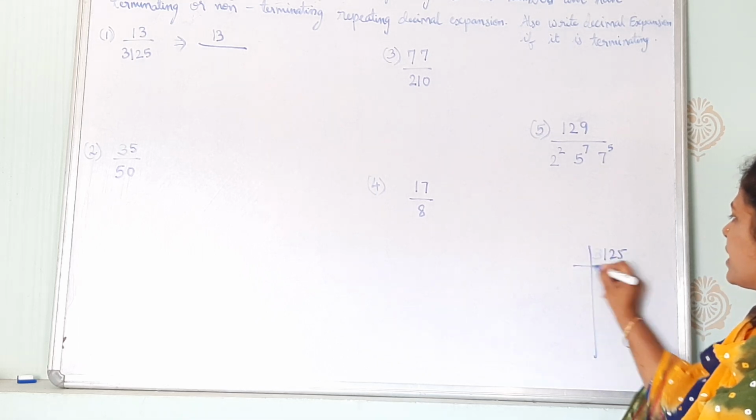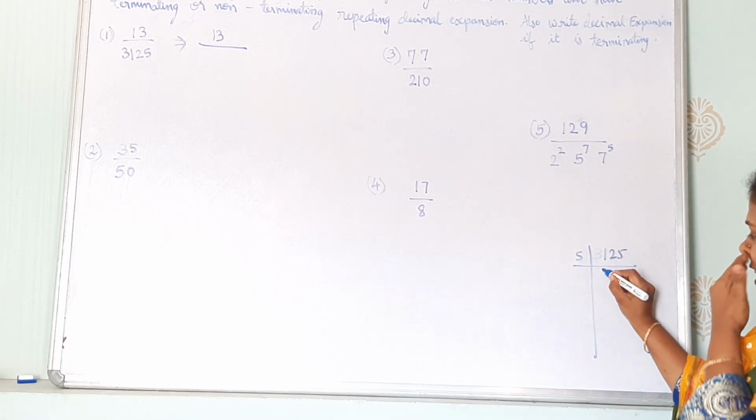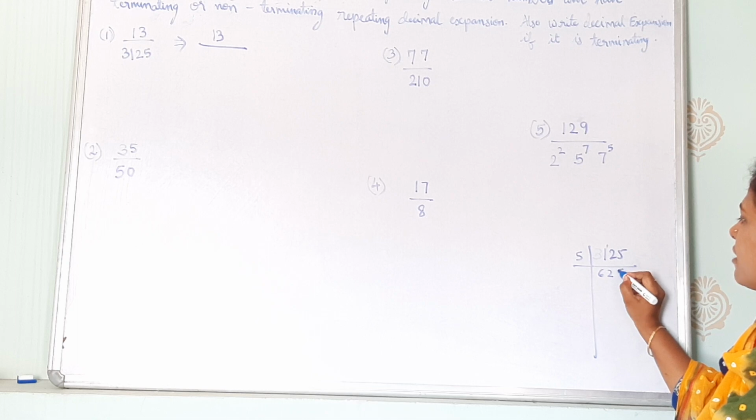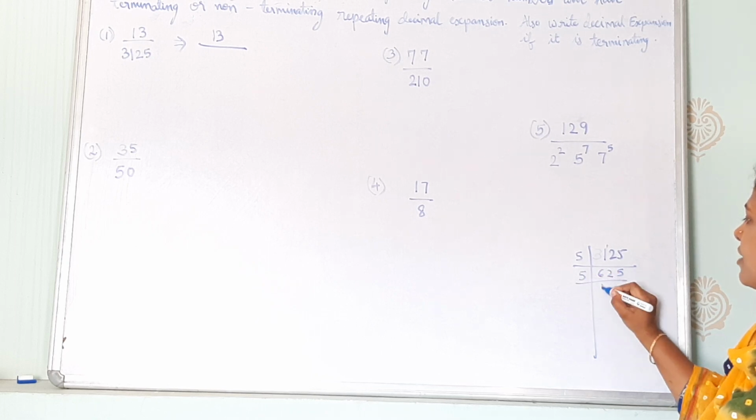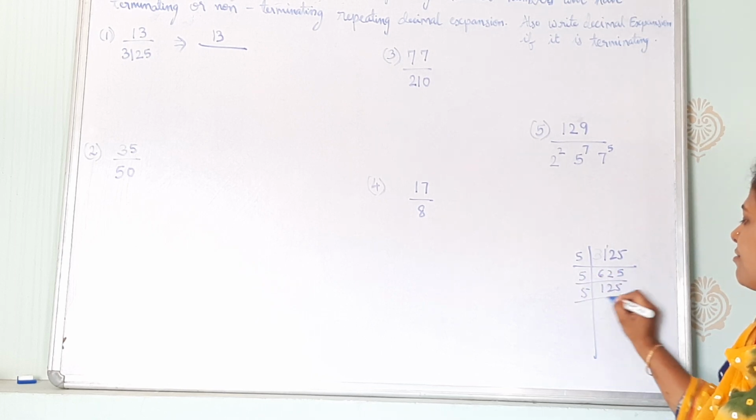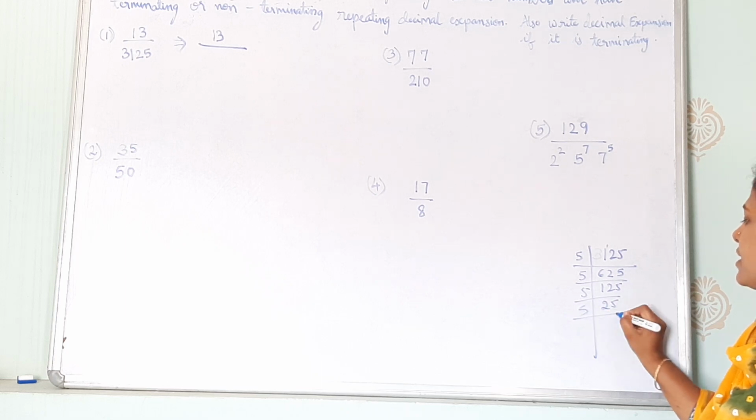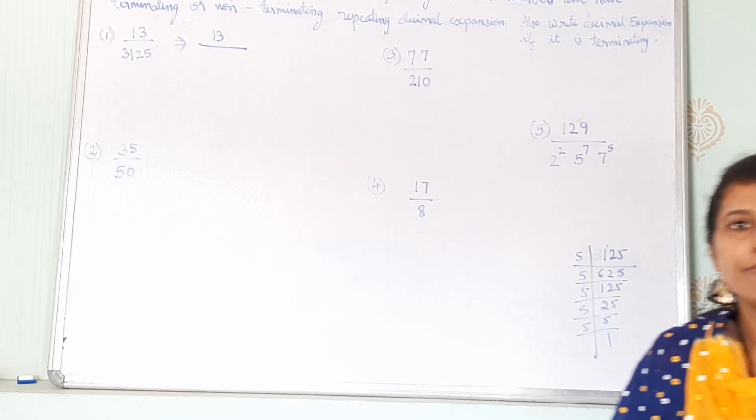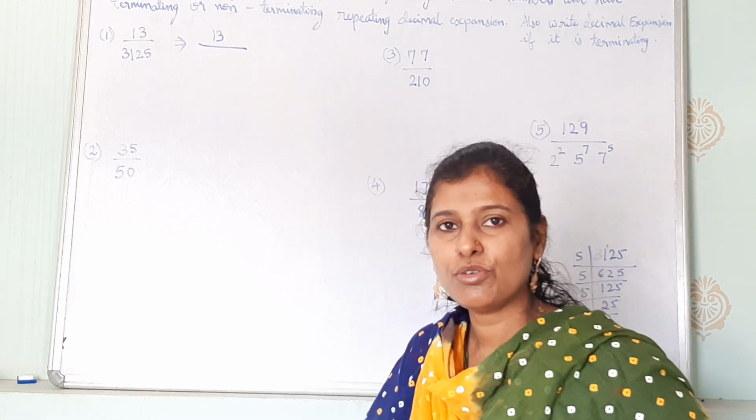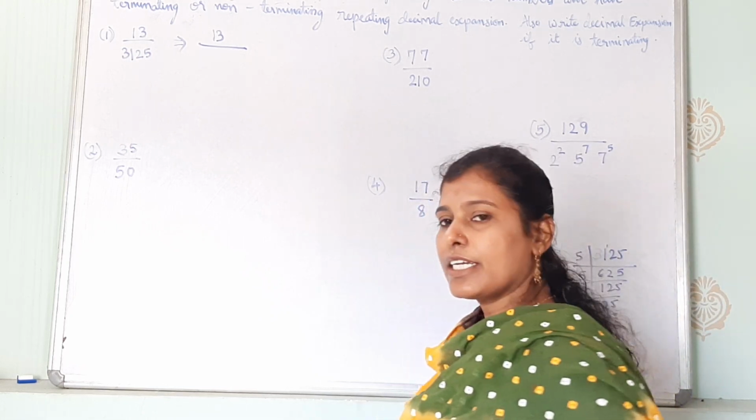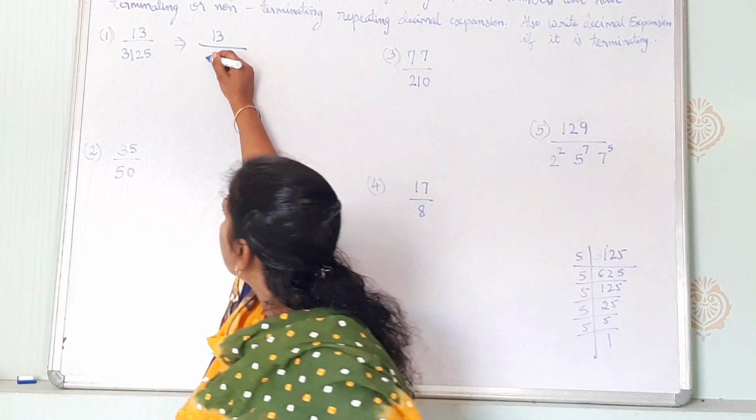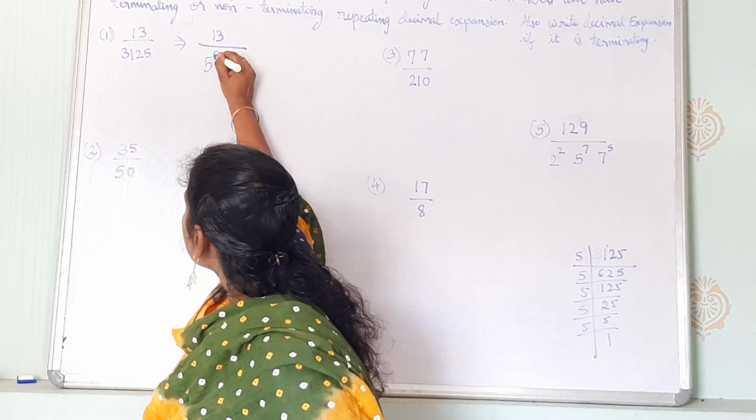3125. When we break up, 5 sixes are 30, 5 twos are 10, 5 fives are 25, then 5 125s, 5 25s, 5 5s, and 5 1s are 1, 2, 3, 4, 5. So 5 power 5. Okay, the answers which you know directly you can do. No need to show this breakup. So here I am directly writing 5 power 5.